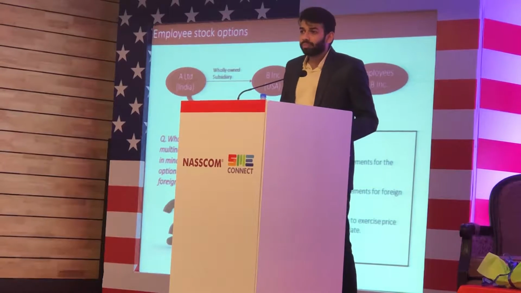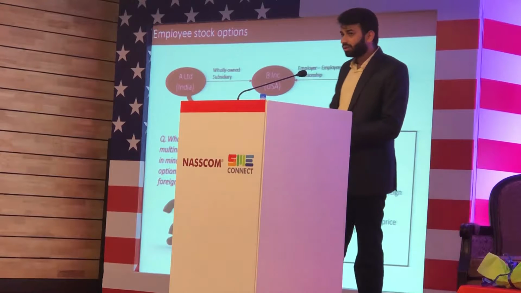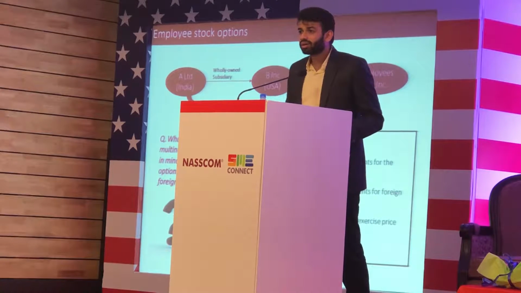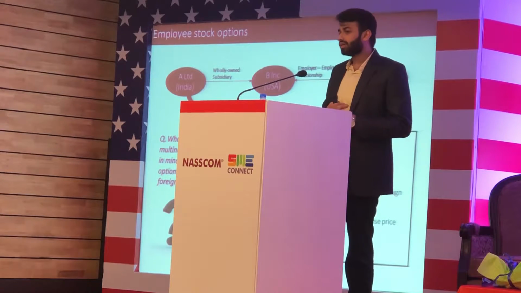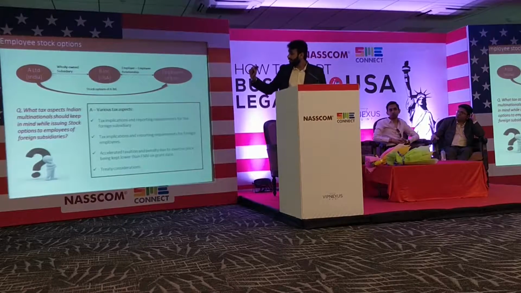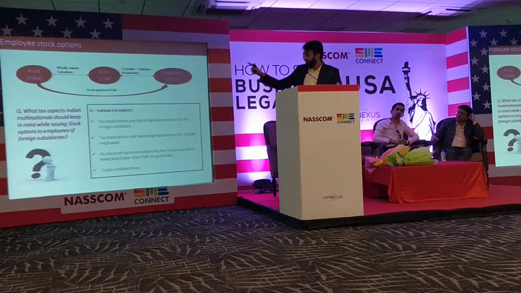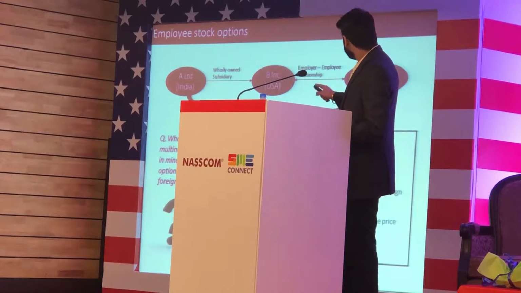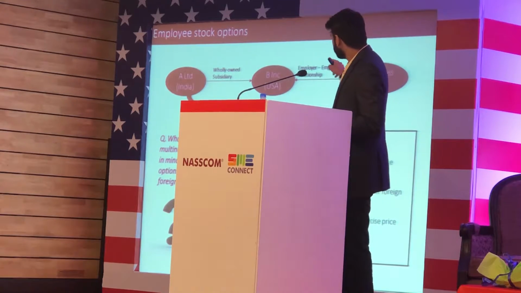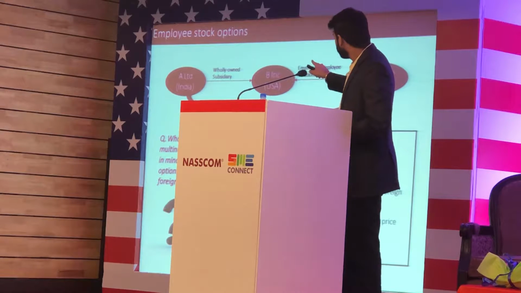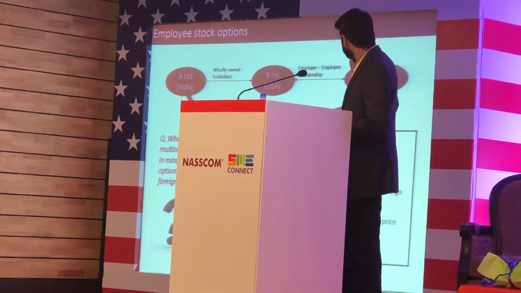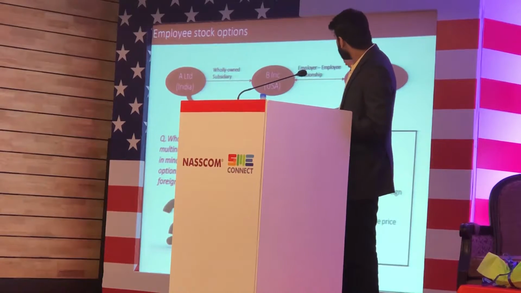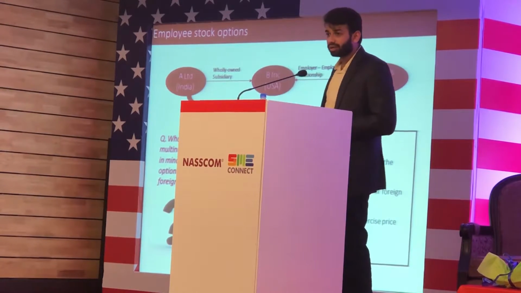Then the employee stock options. This is the most ignored area when any Indian entity has operations in the US. What happens in a typical stock option structure is that A Limited, the Indian entity, has a wholly owned subsidiary B Inc in the US, and the employees are employees of B Inc. B Inc issues stock options to its employees, but the employees receive the stock of A Limited.